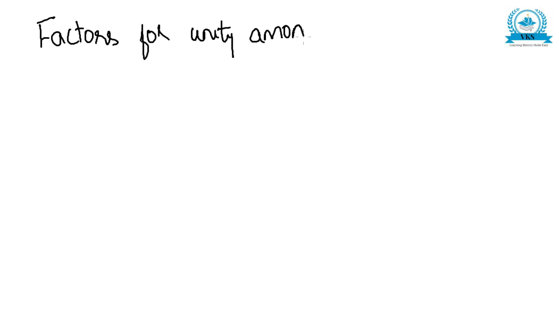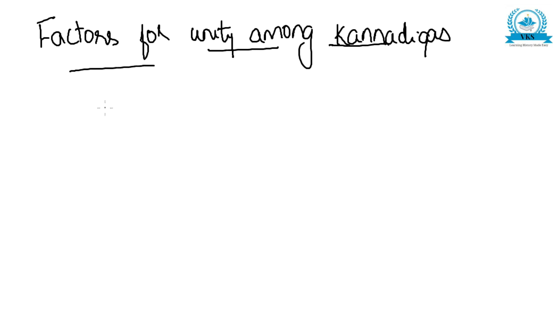So now let us move on to the next and the last 5-mark question, that is, trace the factors responsible for creating unity among Kannadigas during the unification movement. So factors for creating unity among Kannadigas during the unification movement. Okay, so factors for the unity among Kannadigas.